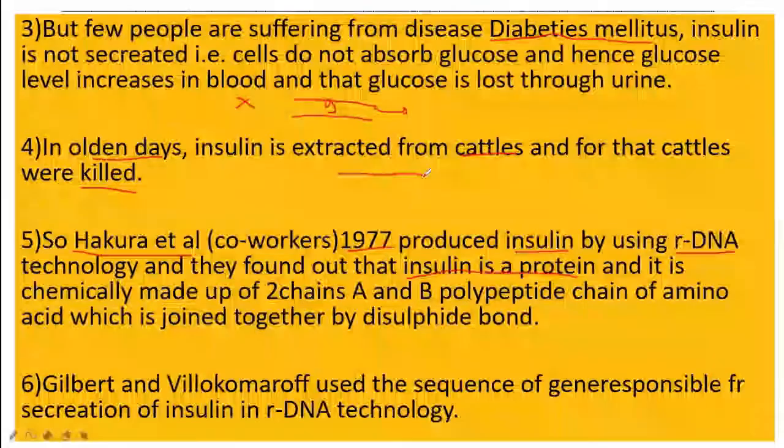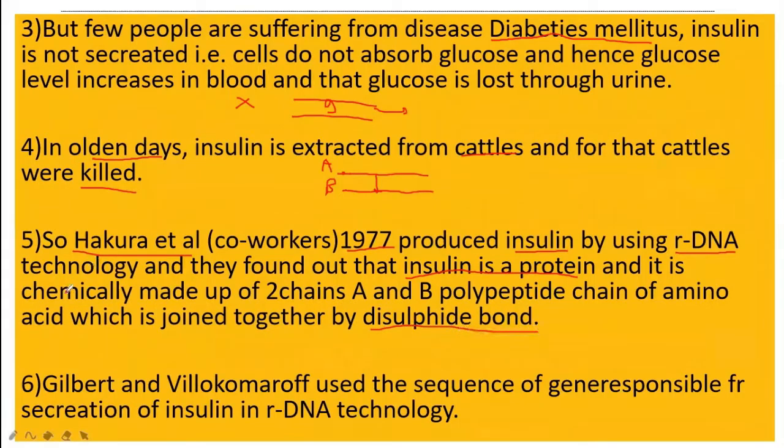According to Hakura and Ital, this insulin is made up of two types of chain. The first chain is called the A chain, and the other chain is called the B chain. These are the polypeptide chains, meaning they are made up of many amino acids, since protein is made up of many amino acids. And he explained that these two chains are joined together with the help of a disulfide bond.